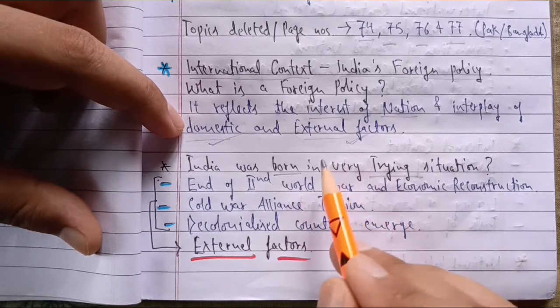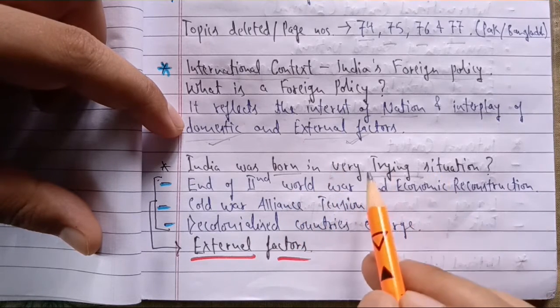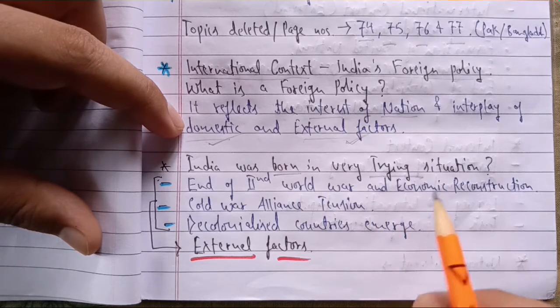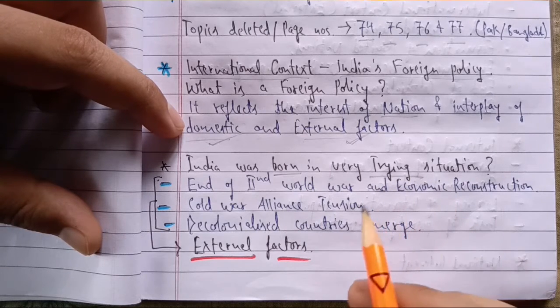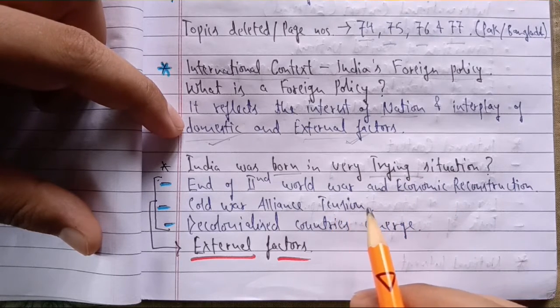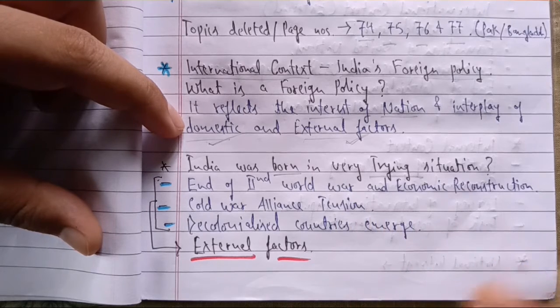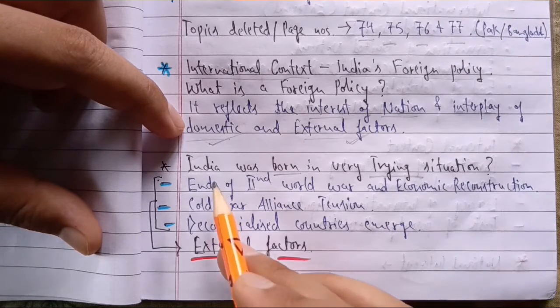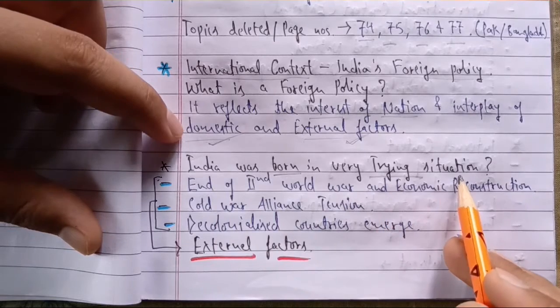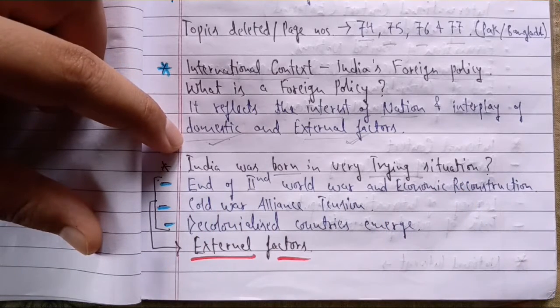At that time there was unrest all over the country. If I talk about the international context, the Second World War had just ended and there was destruction all over the world, and all the countries were trying to reconstruct the economic structure on which they were based. That's why it's written here that India was born in a very tiring situation. So we are now seeing the conditions or the backdrop of the Second World War when India was born.